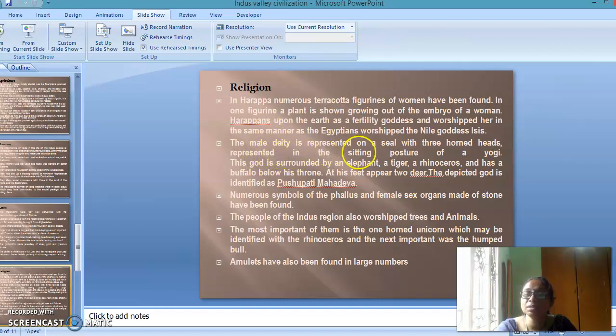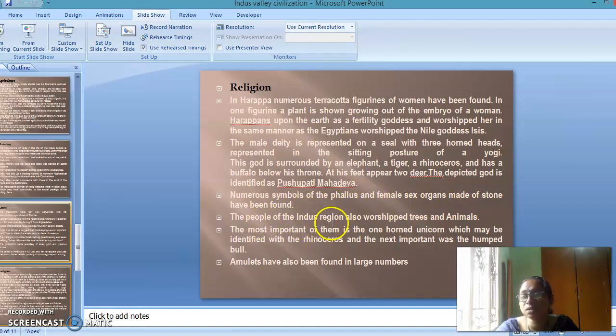The main deity is represented on the seal with three horned heads, seated in the posture of a yogi. This god is surrounded by an elephant, tiger, and a rhinoceros, and has a buffalo below his throne. At his feet appear two deer, and the god is identified as Pashupati Mahadev, related to Shiva. Numerous symbols of the phallus and female sex organs made out of stones have been found.